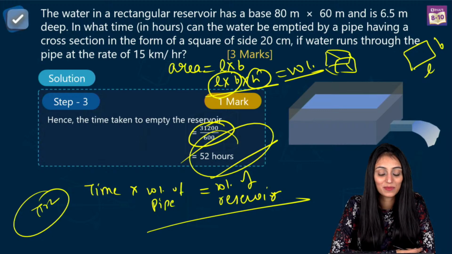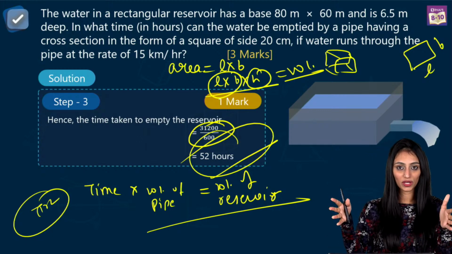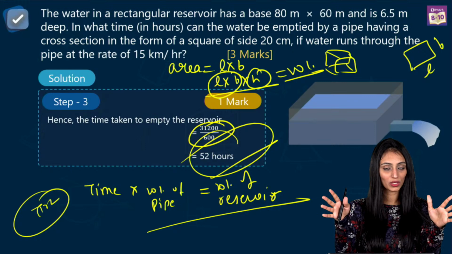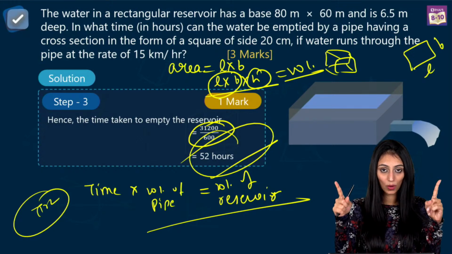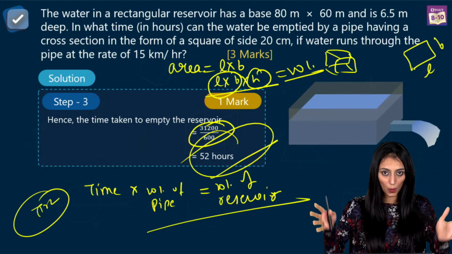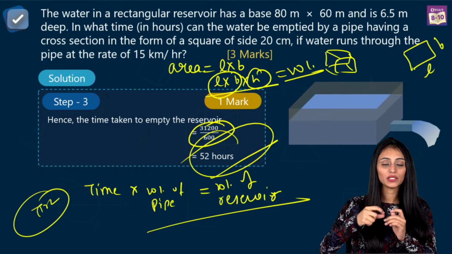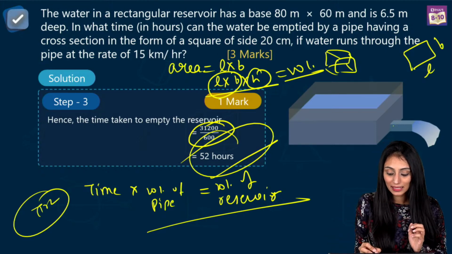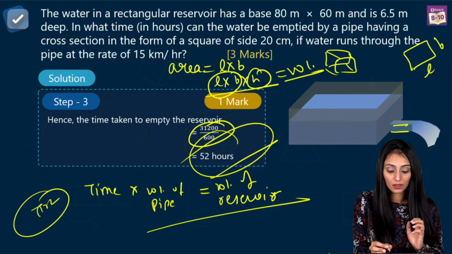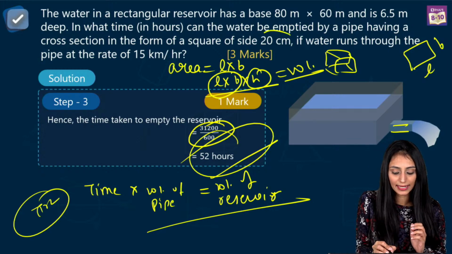Okay, I am explaining this question one more time. We have a reservoir here filled with water, right? We find out the volume of the reservoir so that we get the total amount of water in it. Yes? Let me tell you the crux of this question. Now it is connected with a pipe, it has a square cross section, side is given, right?